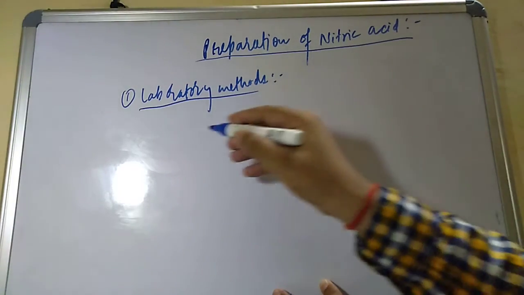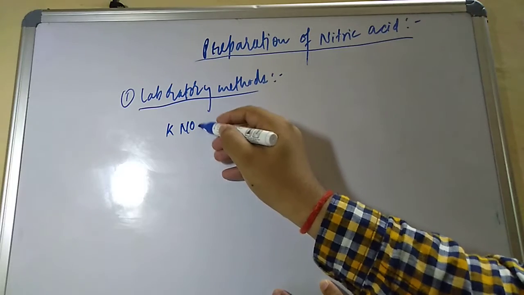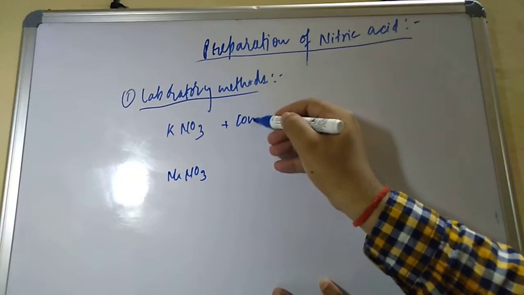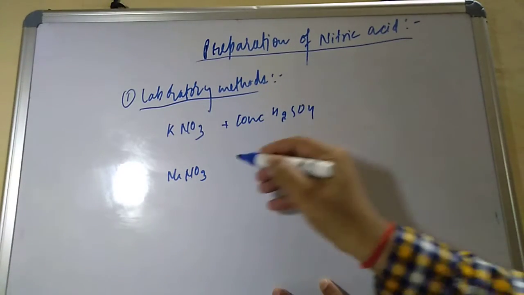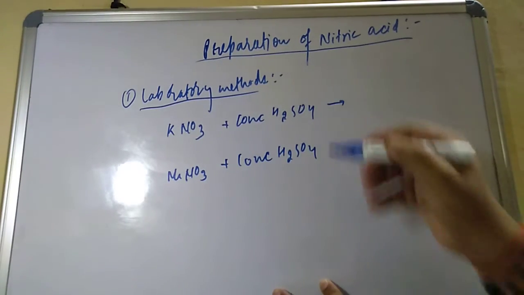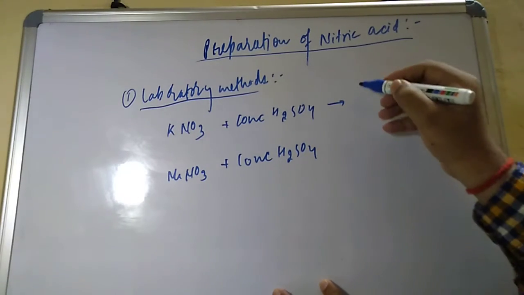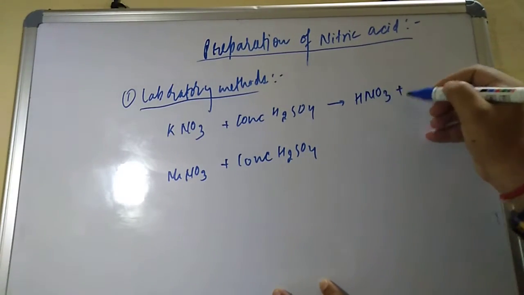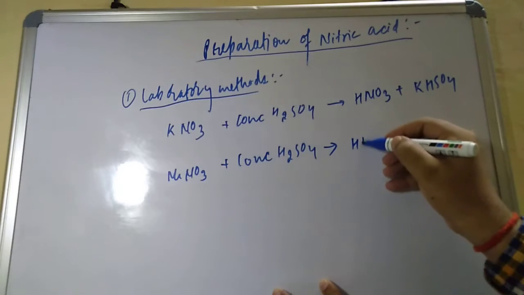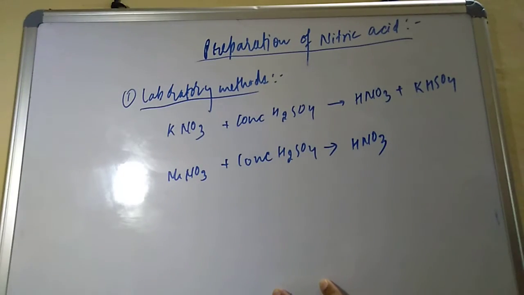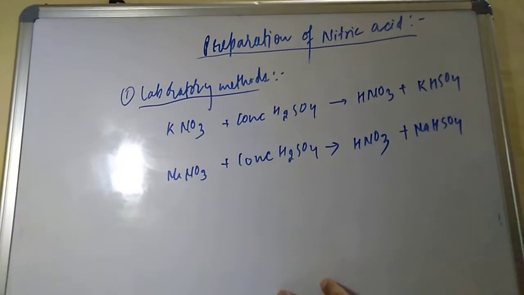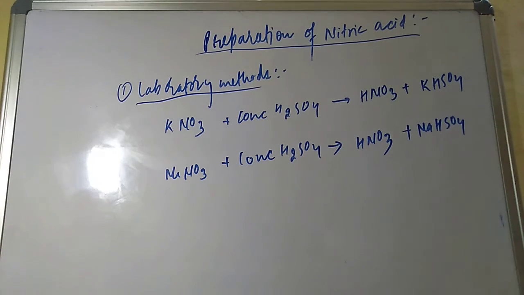In the laboratory method, we generally take nitrates, either potassium nitrate or sodium nitrate, and treat the nitrate with concentrated H2SO4, and it will give nitric acid. Let us see the equations. Potassium nitrate with sulfuric acid gives HNO3 plus potassium hydrogen sulfate, KHSO4. Similarly, sodium nitrate gives nitric acid plus sodium hydrogen sulfate, NaHSO4. So this is the first method of preparation of nitric acid.